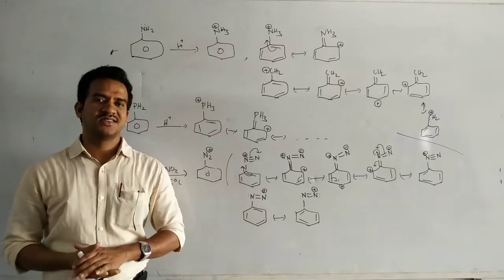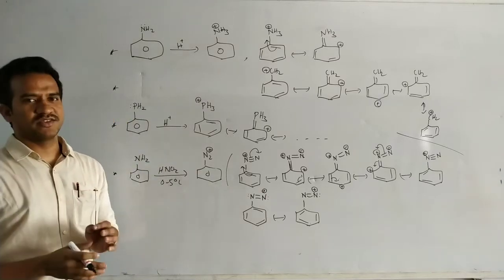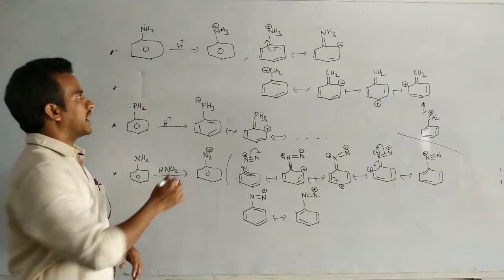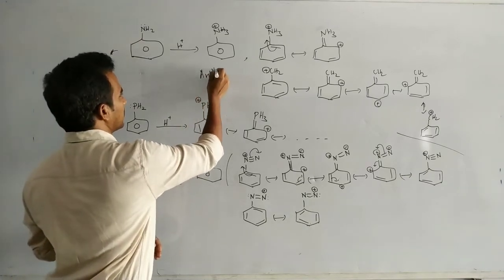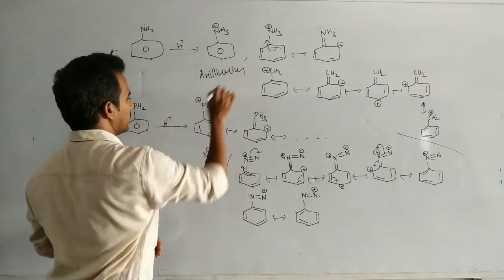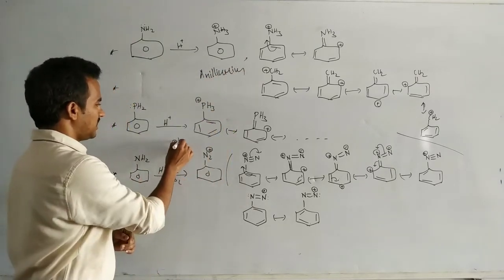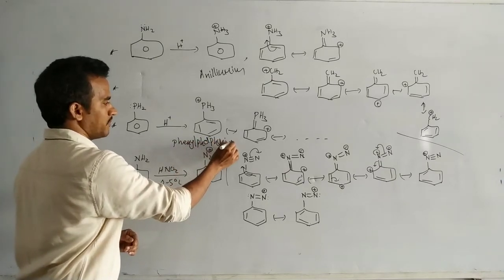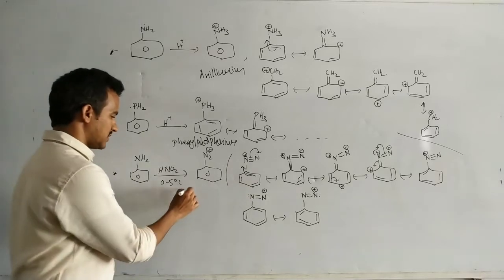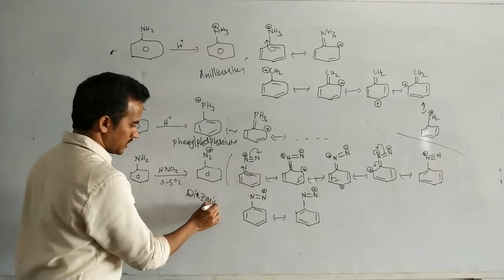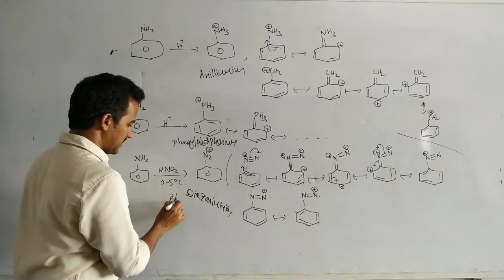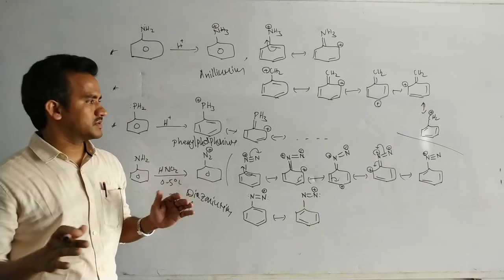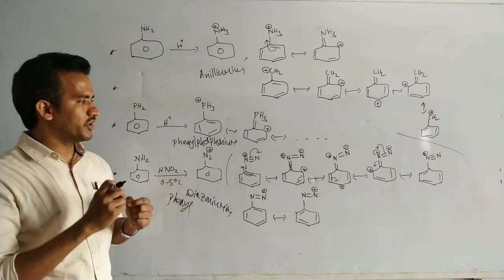Hello students and friends. So here I want to discuss the resonating structures of some different compounds. Those are anilinium ion, phenyl phosphonium ion, and this is a diazonium ion, phenyl diazonium ion. These compounds have some specificity in resonating structures.